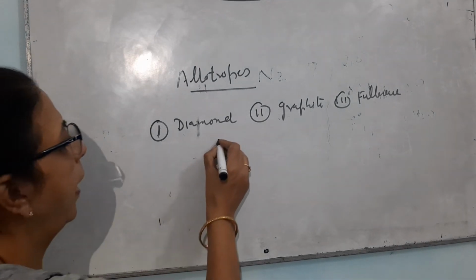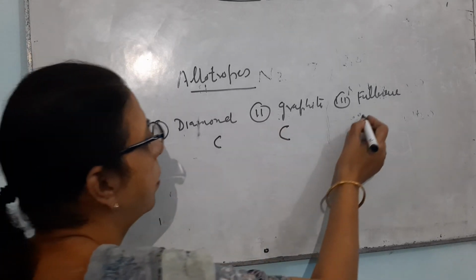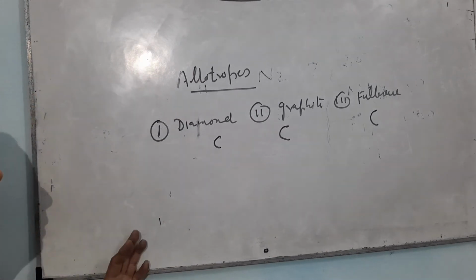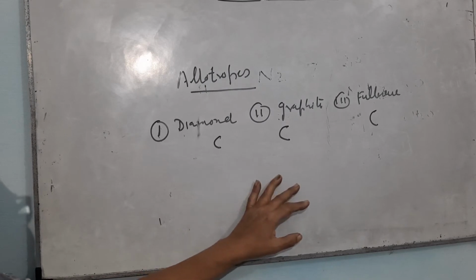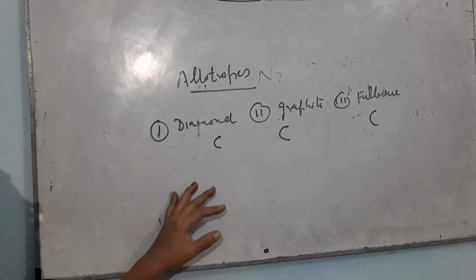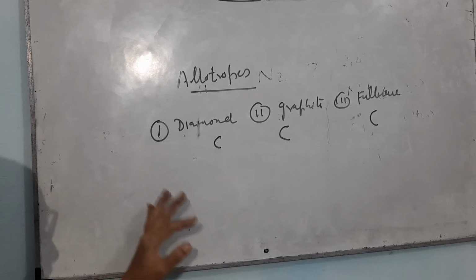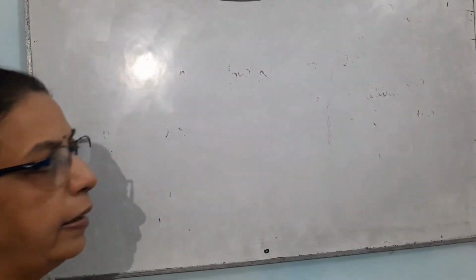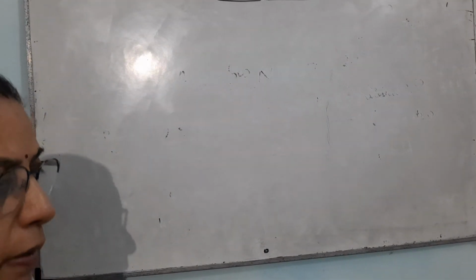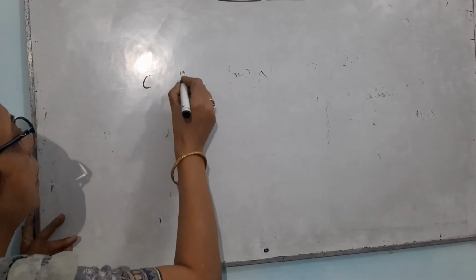The formula of diamond is C, the formula of graphite is C, the formula of fullerene is C. But if we compare their structures and their properties, they are different from each other. I will discuss first the structure of diamond, then the structure of graphite, then the structure of fullerene.